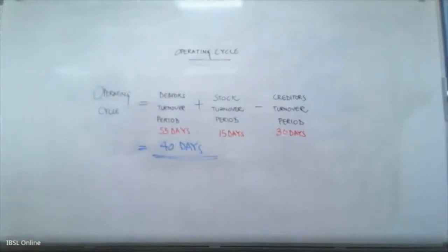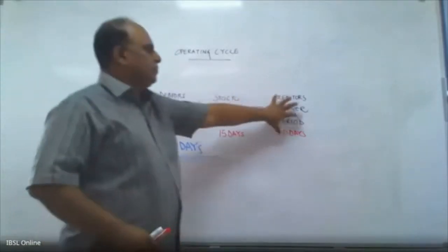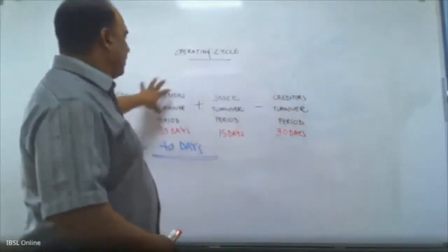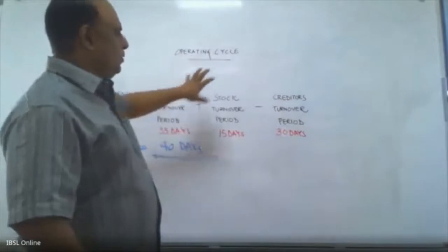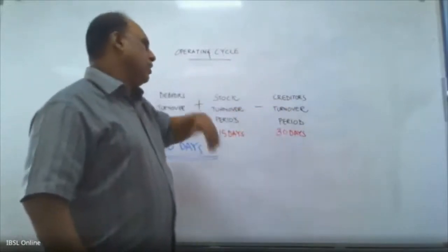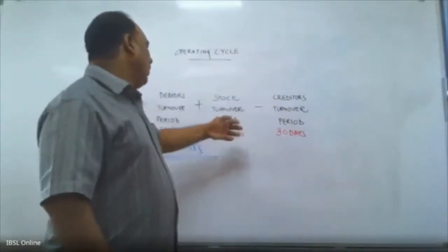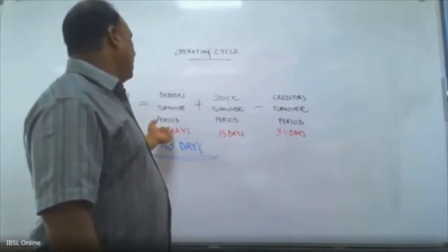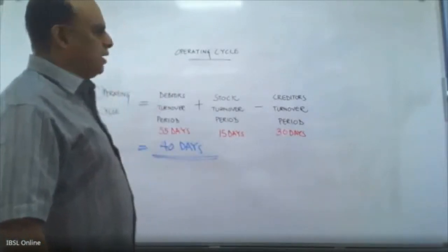Operating cycle. That is, effectively, the time from the date that you acquire an asset to converting it to cash. Now basically, this is the starting point. You purchase it, then you manufacture it or bring it to the showroom, and then you sell it and the debtor comes and settles it.